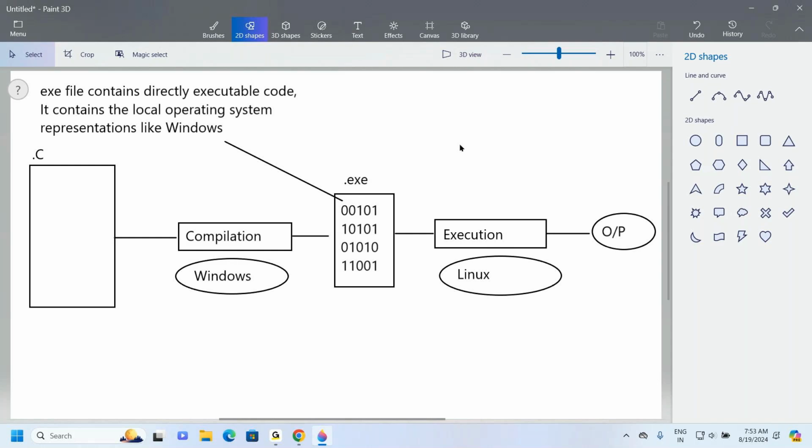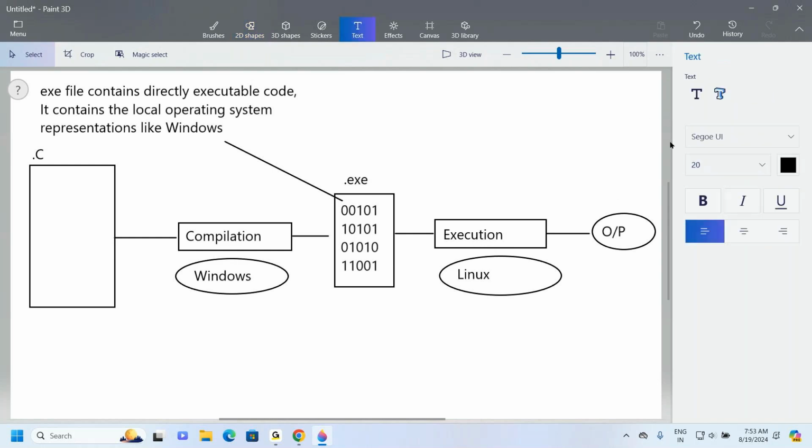Now observe carefully. .exe file contains directly executable code. It contains the local operating system representations, like Windows. So it has Windows representations. Windows represented .exe file. Now understand it clearly. What about our execution process here? Execution is going on which operating system now? Linux operating system. Now observe carefully. All of you understand it clearly. Execution is going on in Linux operating system. Okay. Now the point is what?